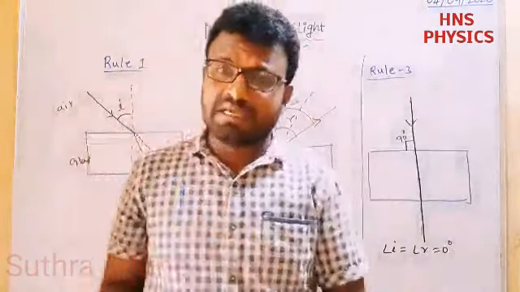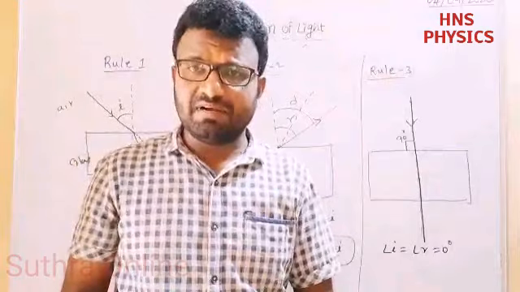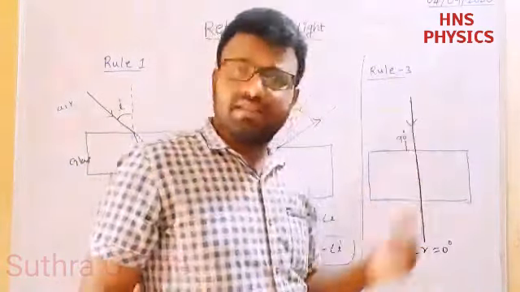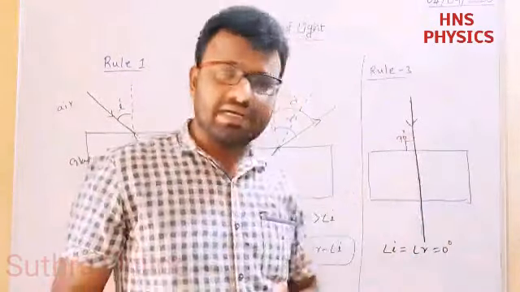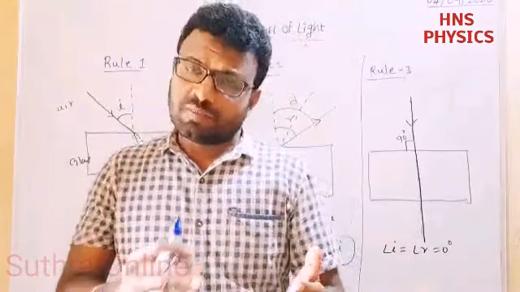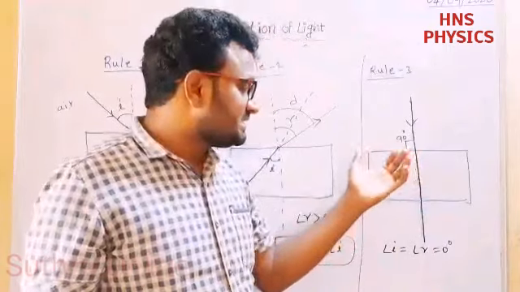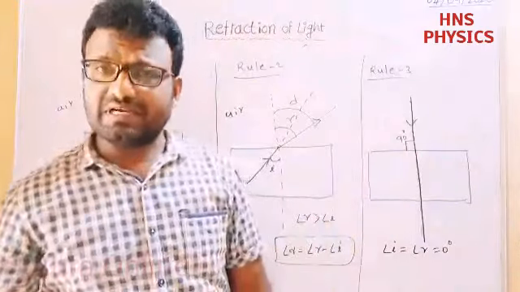Then what happened in this case? What about the speed of light? Will the speed of light change or not? Yes, it changes. When it is in air, the speed of light is 3 into 10 to the power 8 meter per second. When it enters the glass, the speed is 2 into 10 to the power 8 meter per second. So the speed changes, but there is no bending. So these three are the rules related to refraction of light.